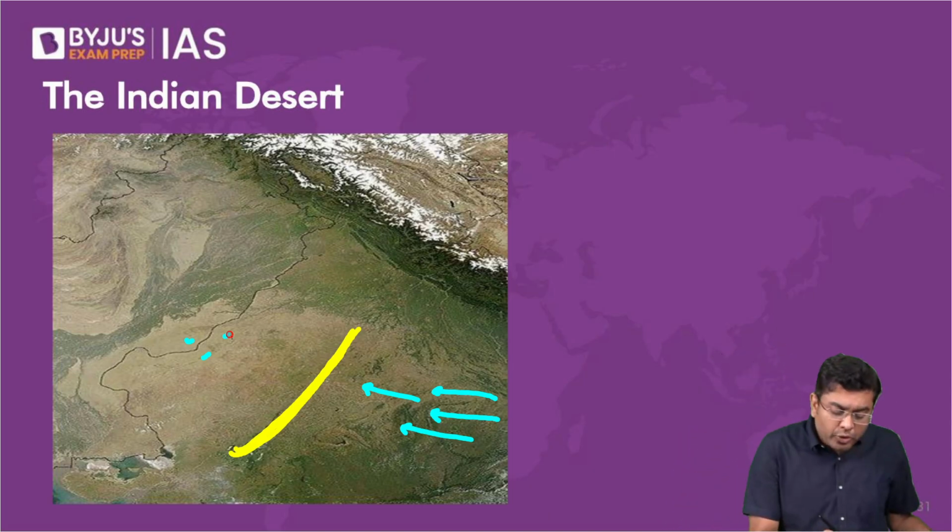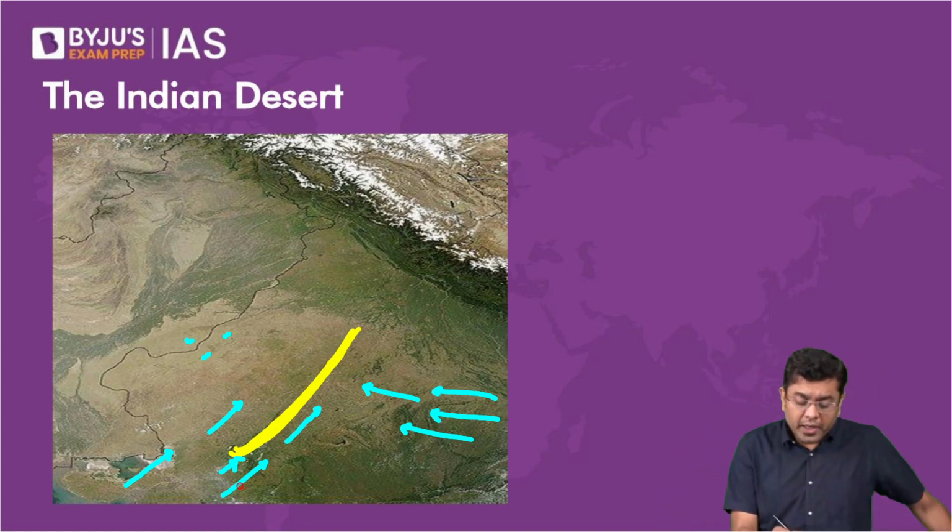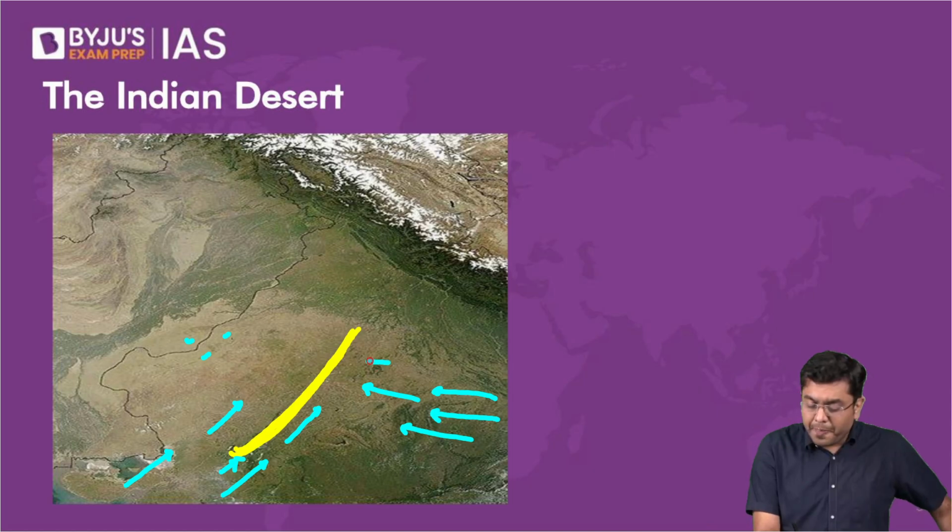When you talk about the Arabian Sea branch, it would simply move by. It would hit here, and it would cause some rainfall in the southern part of Rajasthan around Mount Abu. Here, you will have the air interacting, causing some amount of rainfall in the east. Not a lot, but some.